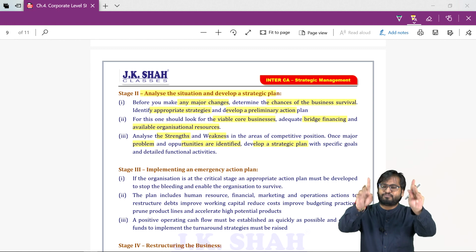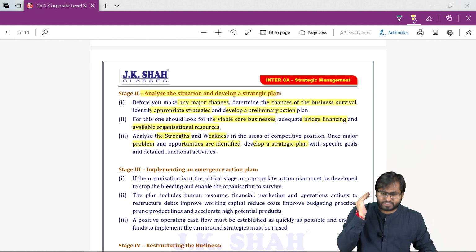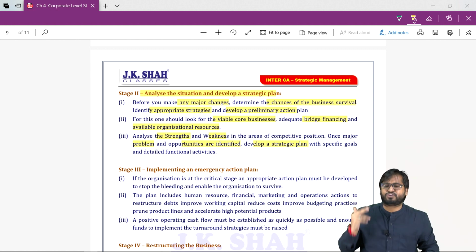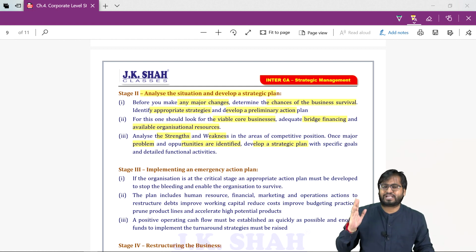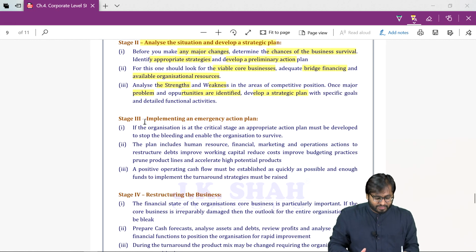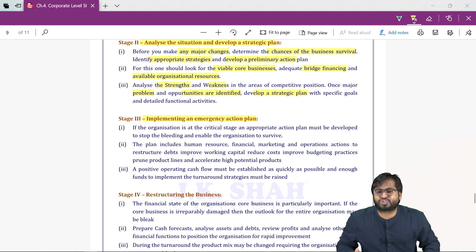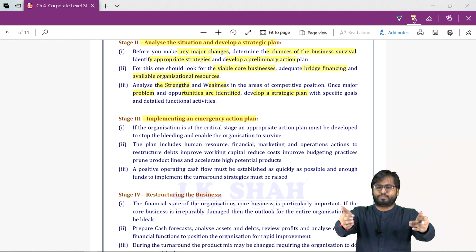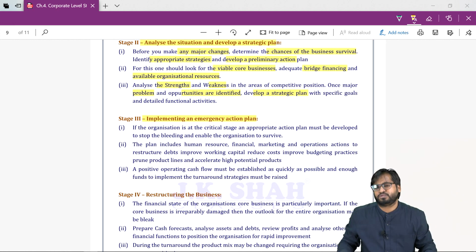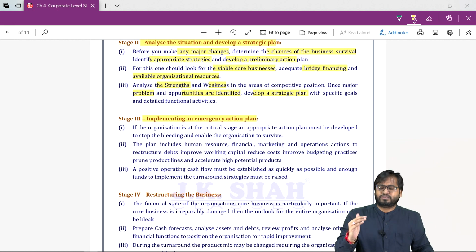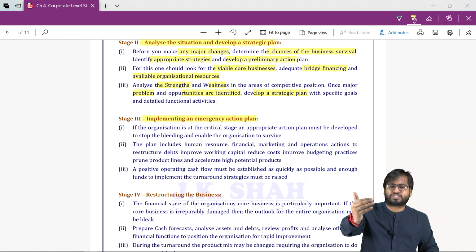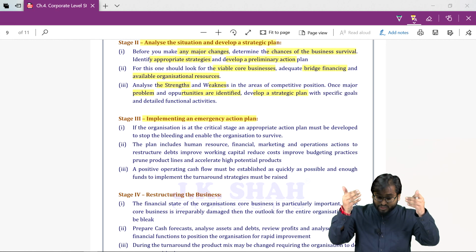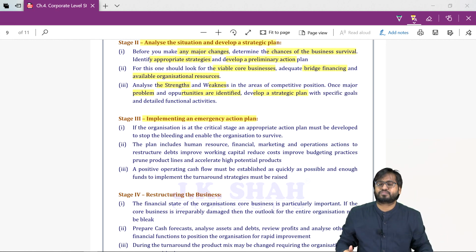So the first step was to assess the current situation, current problems. Second step was to analyze the situation and develop a strategic plan. Third, implementing an emergency action plan. What is to be done now? If we want our business to survive for a longer duration, what is to be done currently?